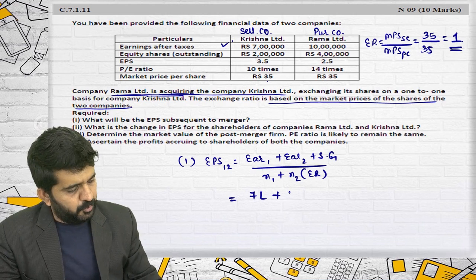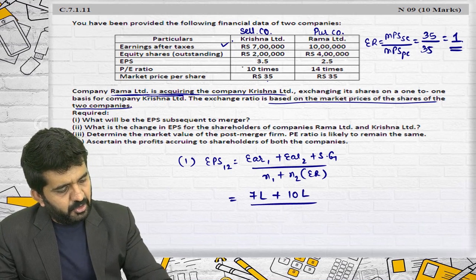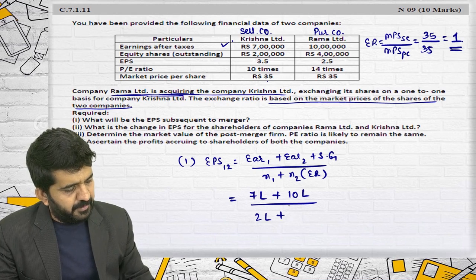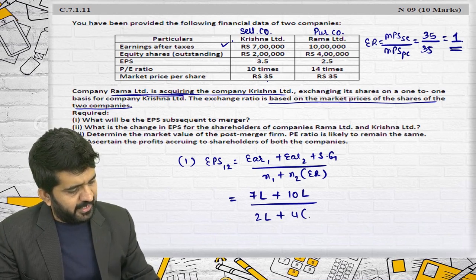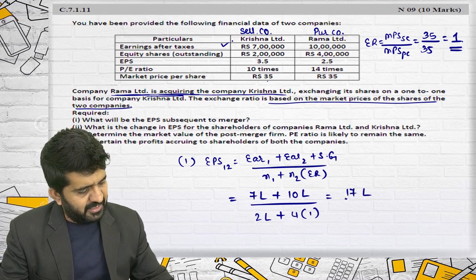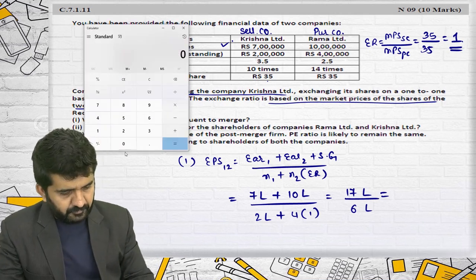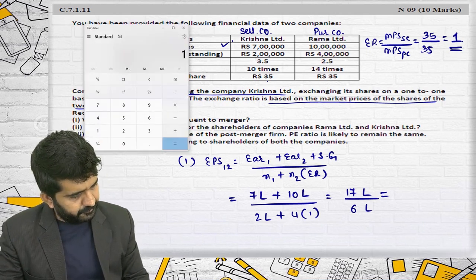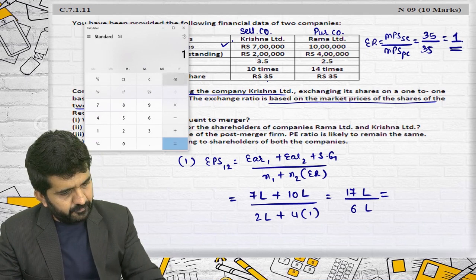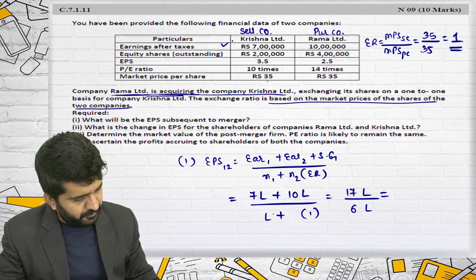Earnings of company 2 is 10 lakhs divided by N1 2 lakhs plus N2 4 lakhs into exchange ratio is 1. This is 17 lakhs divided by 6 lakhs. Sir, 2 lakhs into exchange ratio. Yes, sir. This should be 4.